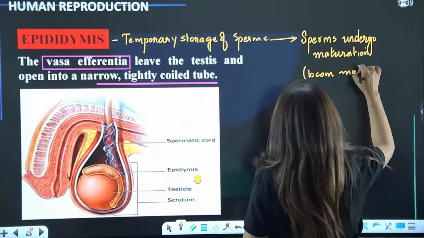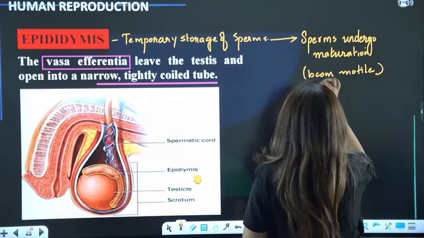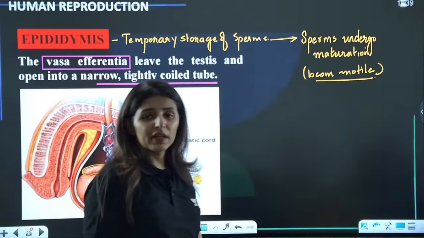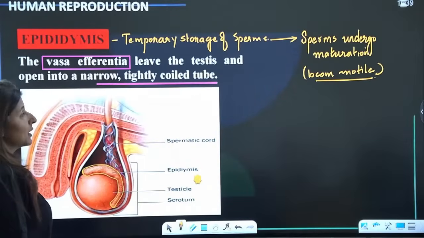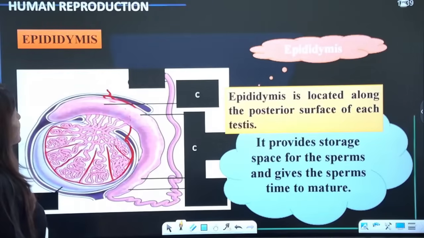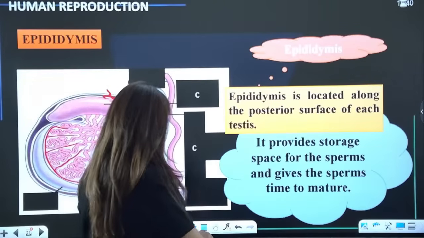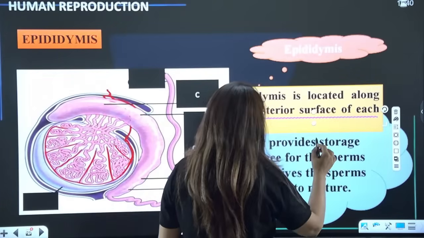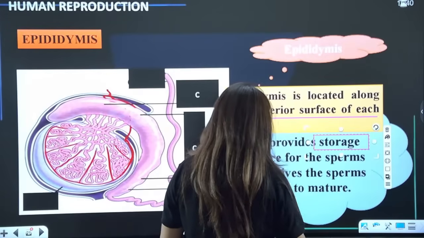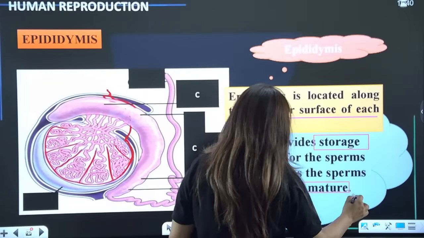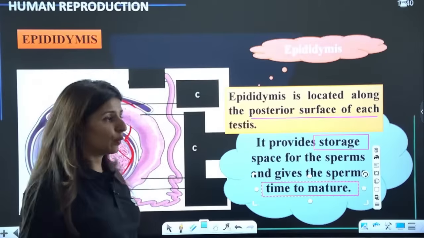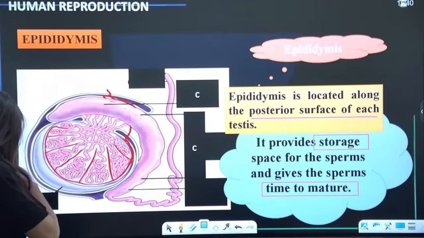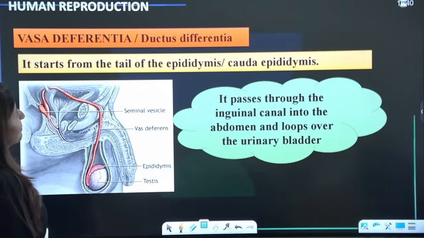If this phase would not occur, then the sperms would never become motile. Please tell me these points are clear to you. See here, located in the posterior part of each testis, it provides temporary storage, gives time to mature, and during maturation they acquire motility. Please tell me these points are clear to you all.